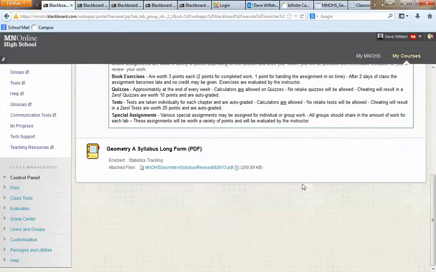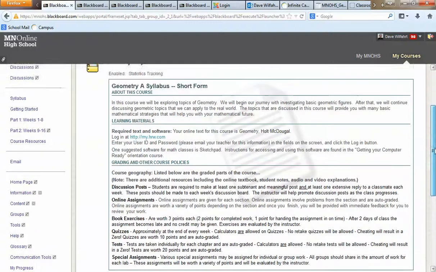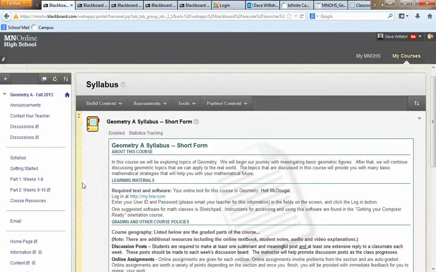Here you also have a link to a long form of the syllabus. If you want, you certainly can print that out. It's a little bit more detailed and talks about a few more things. But that's the syllabus for the course.